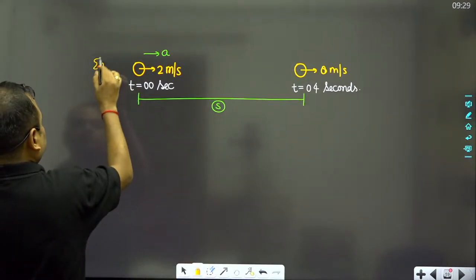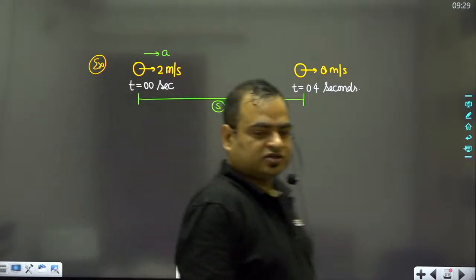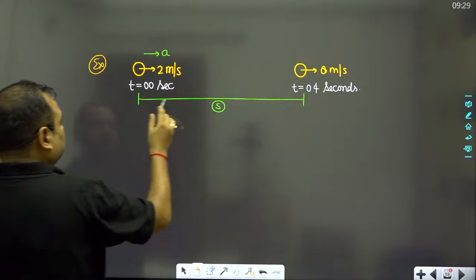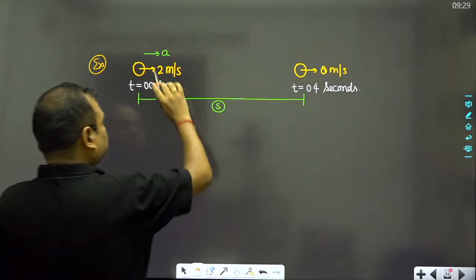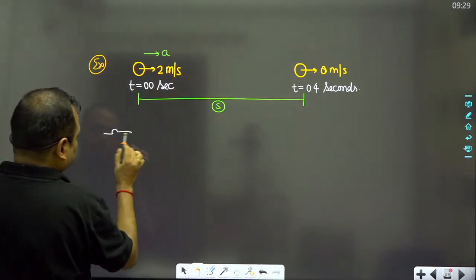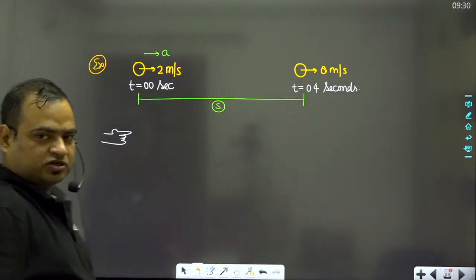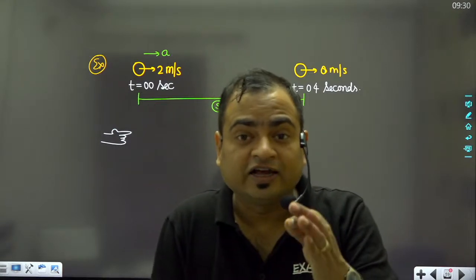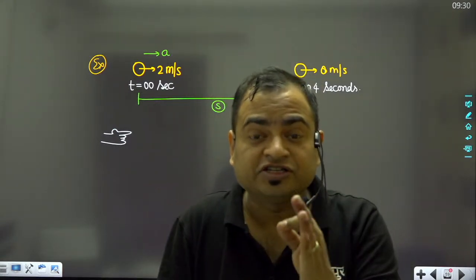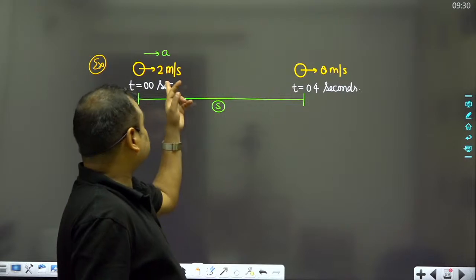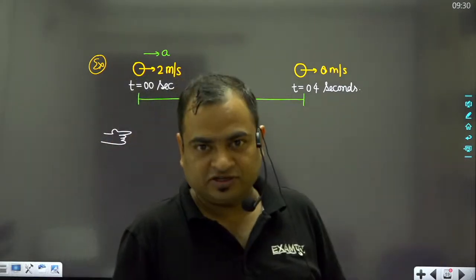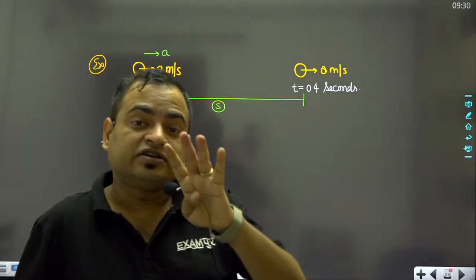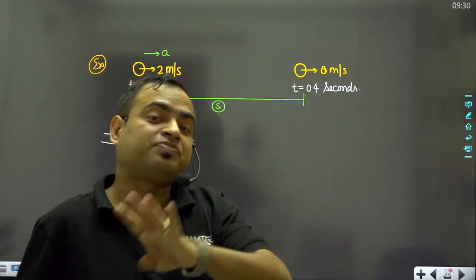So this is the example. Now find out the value of acceleration. First of all, we will use the first equation of motion. We have been given the initial velocity, the final velocity as well as the time. It means the change in velocity will be the increase in velocity, 2 meters per second to 8 meters per second. It means the increase in velocity is 6 meters per second.